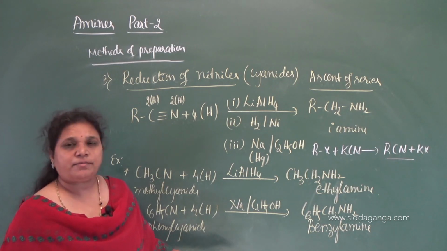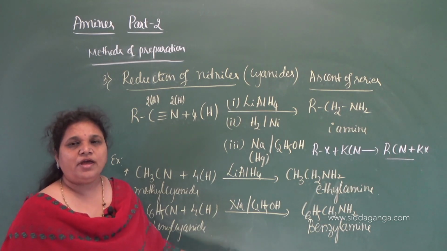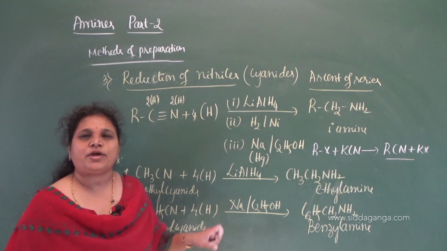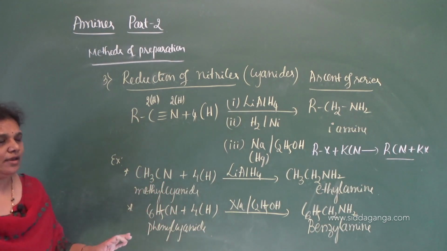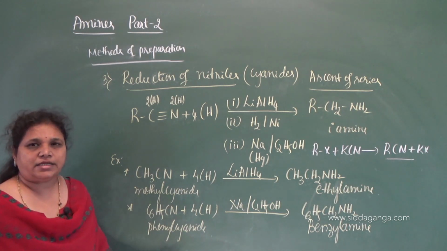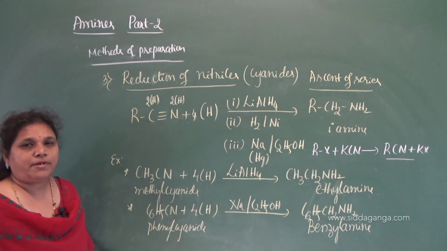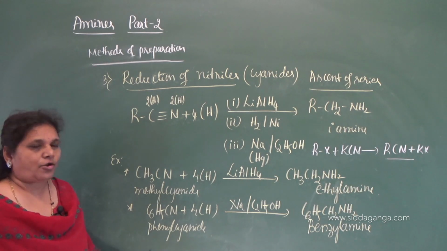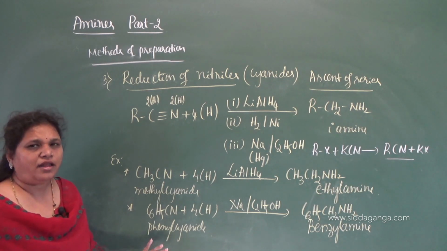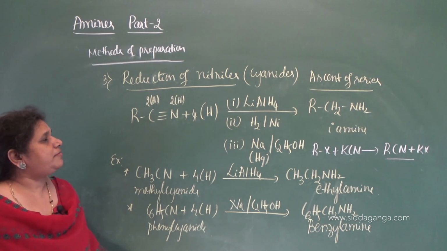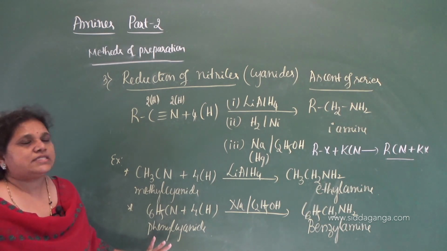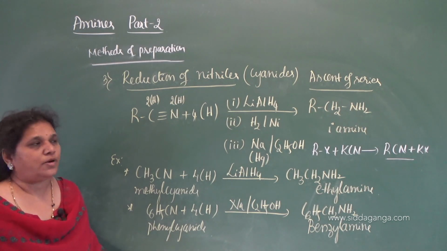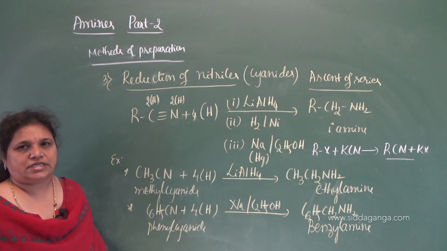And this is the third method for the preparation of amines. Here you can prepare both aliphatic and aromatic primary amines, not the secondary and the tertiary. You can prepare primary aliphatic and primary aromatic amines. So this is the third method, by the reduction of nitriles. You can also call them cyanides, and this reaction involves ascent of series.